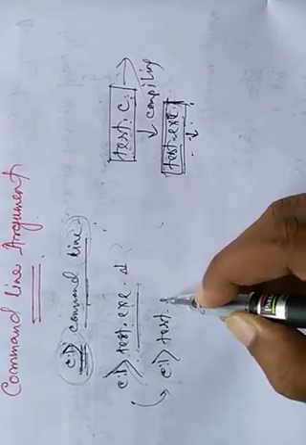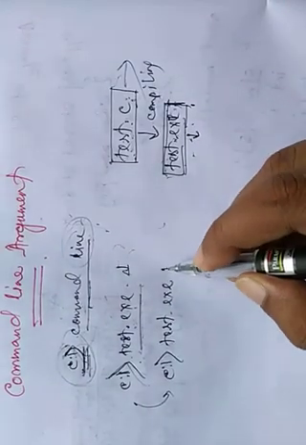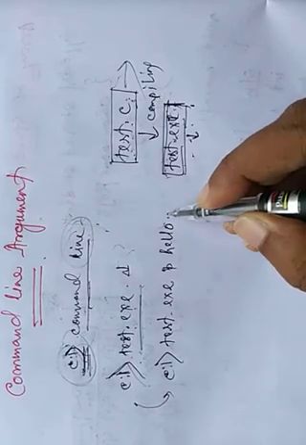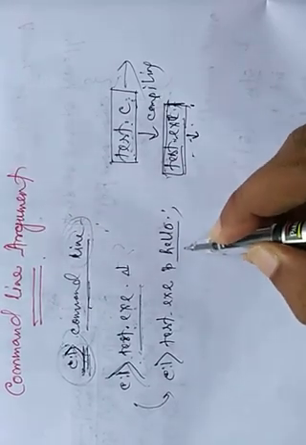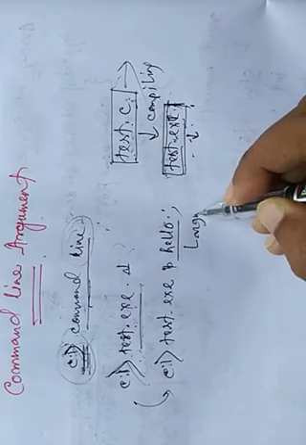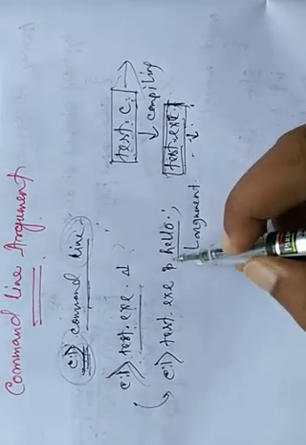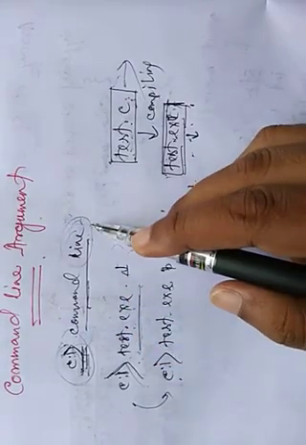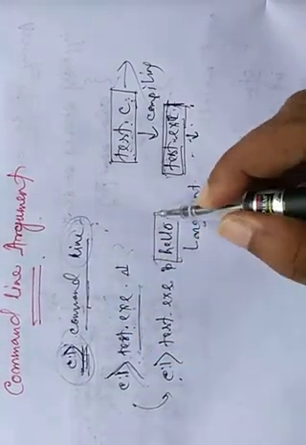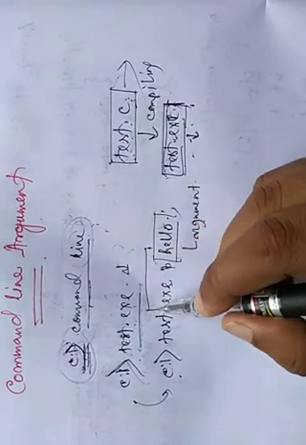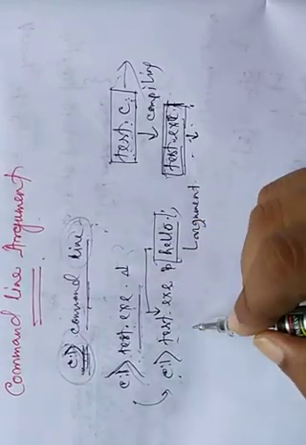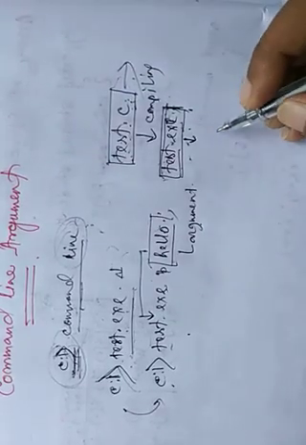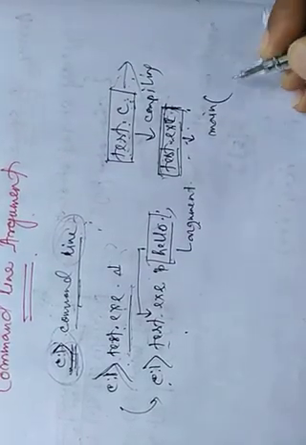So when we run a C program in the command prompt, if we pass any argument this way, test.exe, space, suppose I have written hello here, this is the argument. As this argument is passed through the command line, it is known as a command line argument. This argument is handled by the program test.exe. As test.exe is a C program, it must contain a main function.